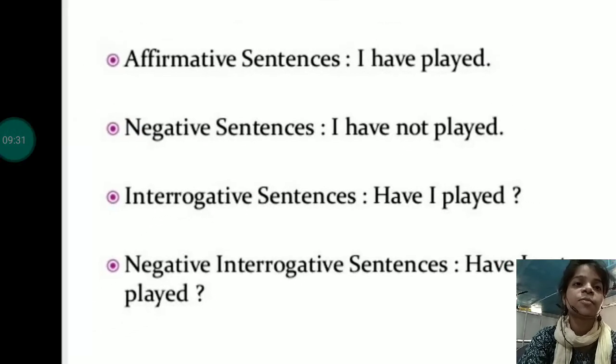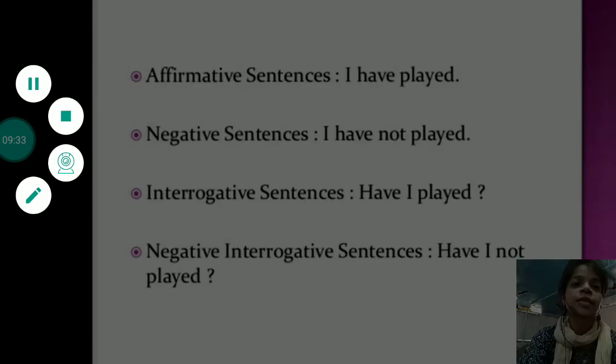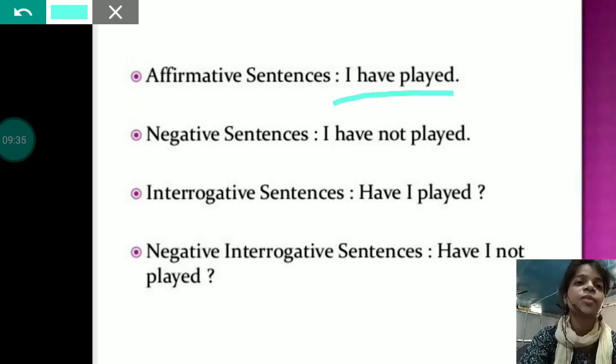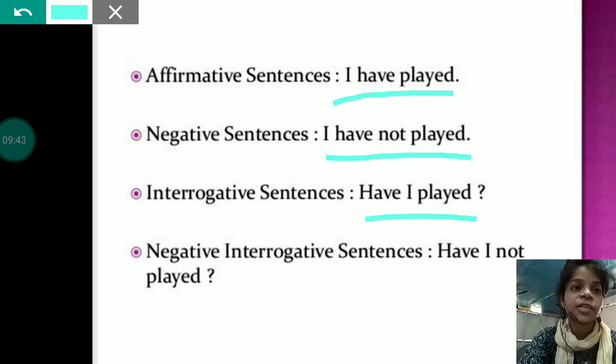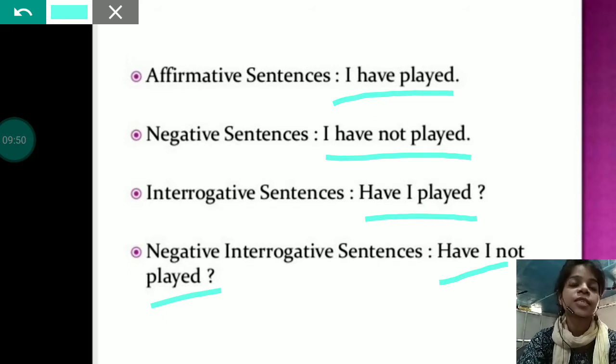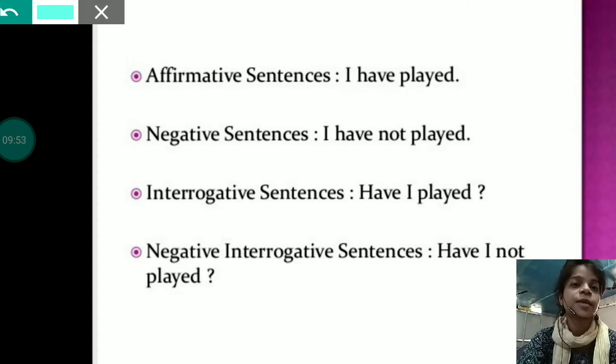As affirmative sentence, it will be I have played. Negative sentence, I have not played. Interrogative sentence, have I played? Negative interrogative sentence, have I not played? These are the four different examples of category present perfect tense.